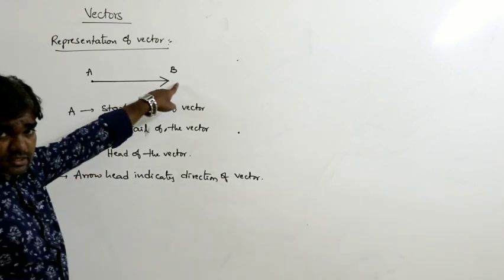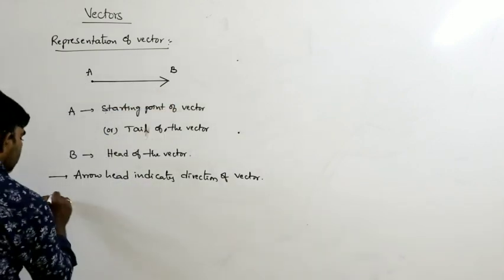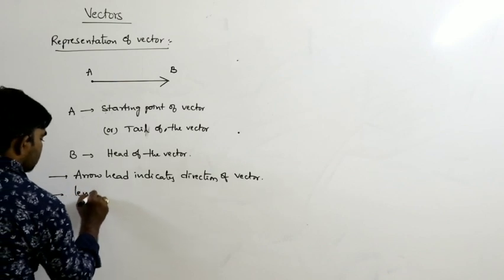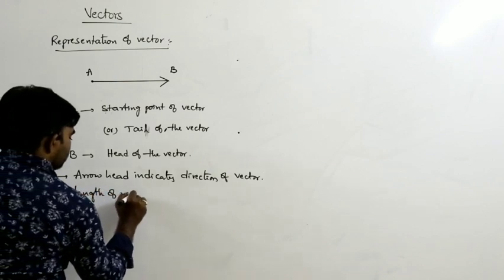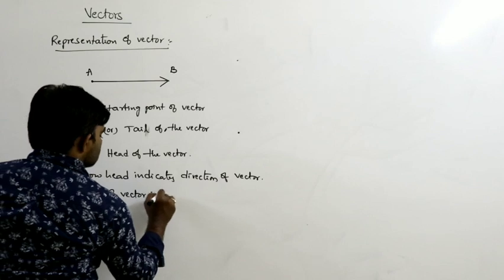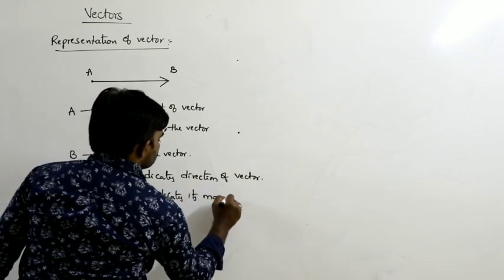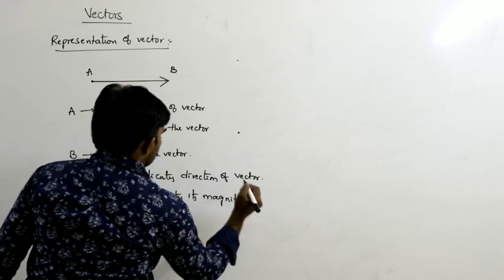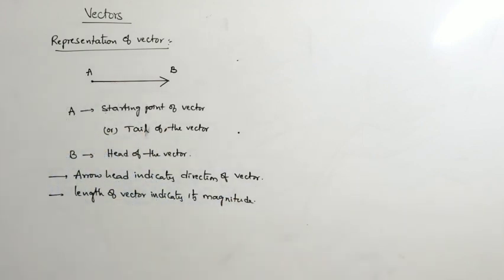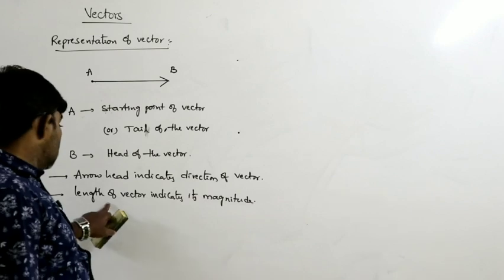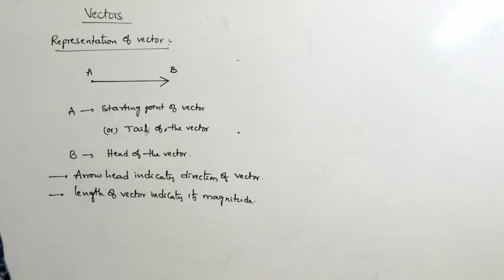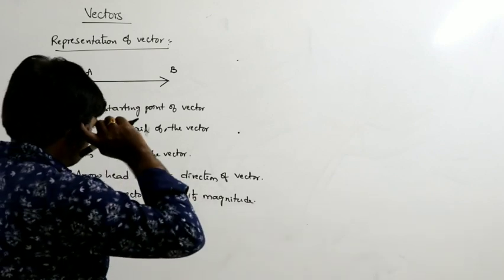This arrowhead indicates the direction of the vector. And the length of the vector indicates its magnitude. So this is the representation of the vector.